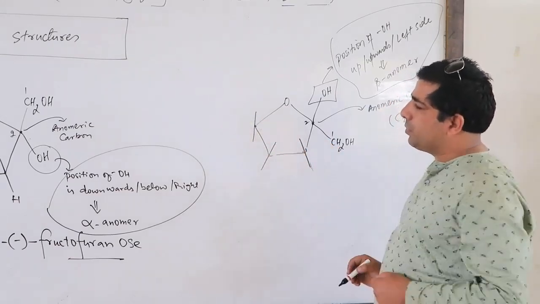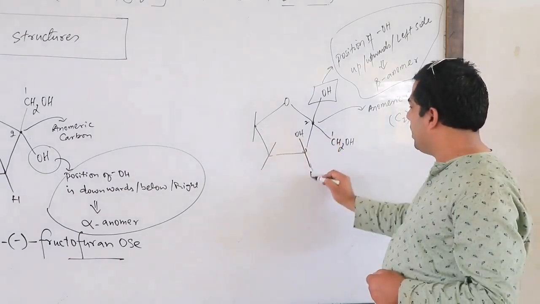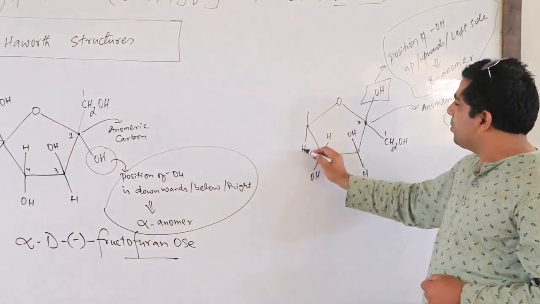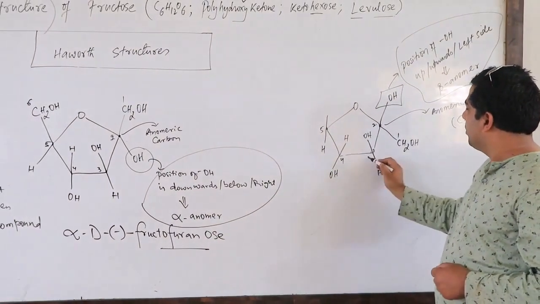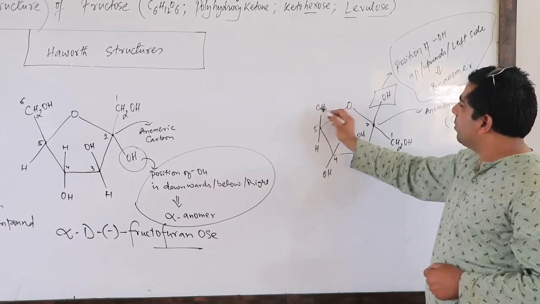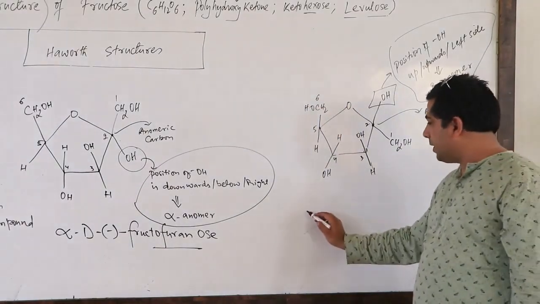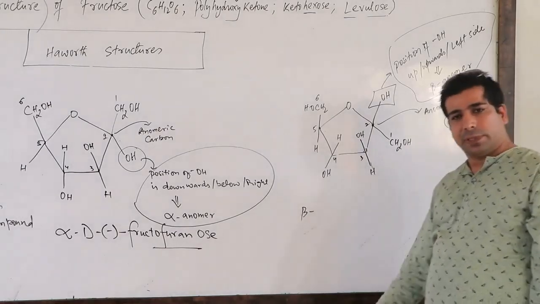So the third carbon has the OH group up, same here, OH, H. Fourth carbon, H, OH. Fifth carbon, H. And then you have the sixth carbon that is outside only, CH2OH, that is the sixth carbon. Now my dear friends, I can call it beta. Clear?